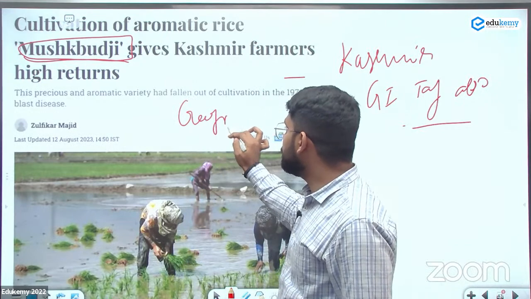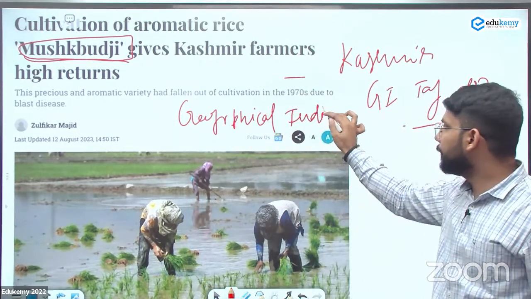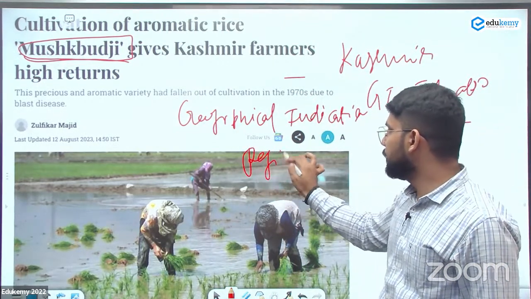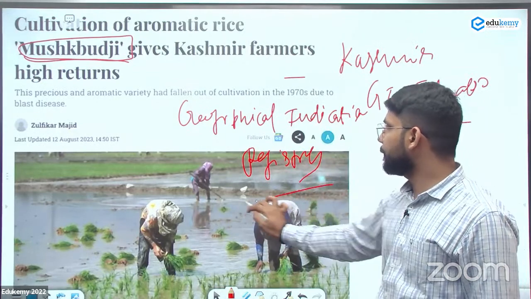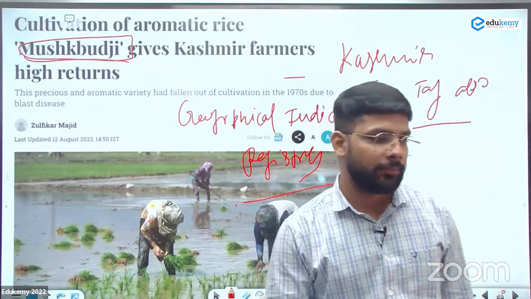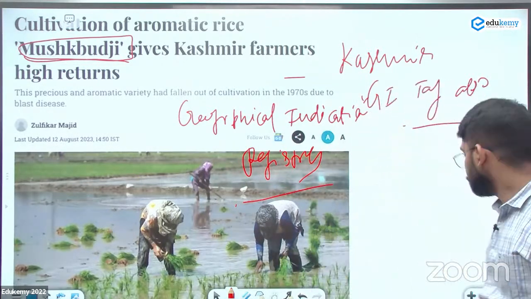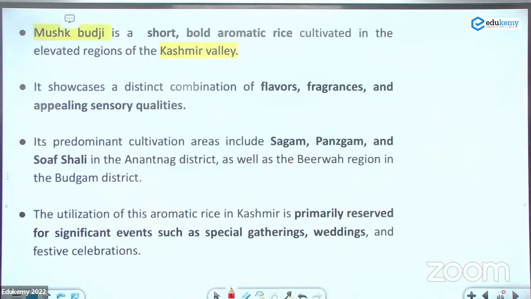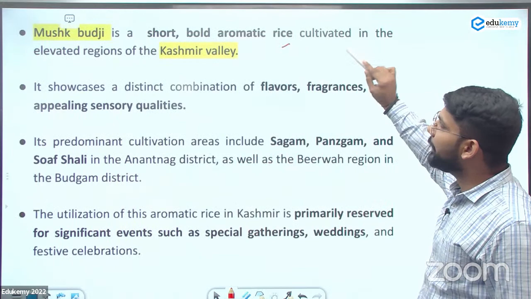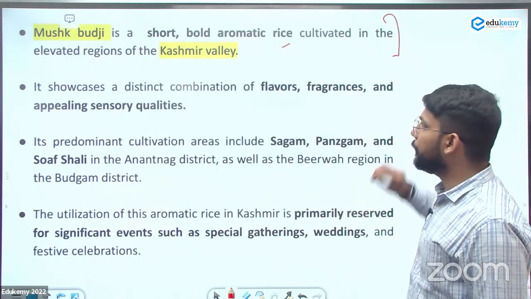Geographical Indication Registry. This is the organization which provides the GI tags. Geographical Indication Registry. This is a short, bold, aromatic rice cultivated in the elevated region of the Kashmir Valley. This is the important information for you.